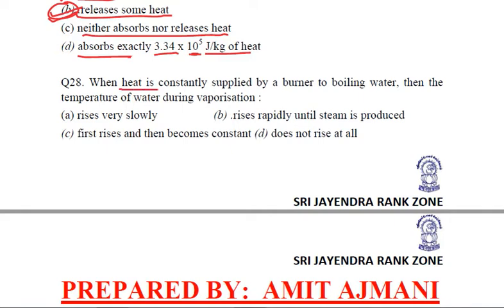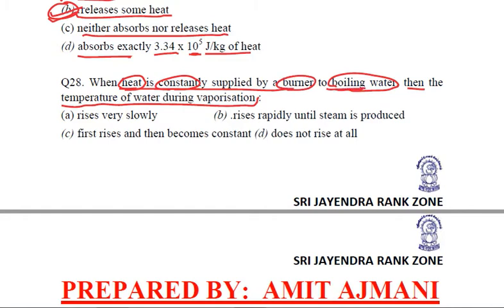When heat is constantly supplied by a burner to boiling water, then the temperature of water during vaporization. Now try to relate it again seriously. We are supplying heat constantly by a burner to boiling water.